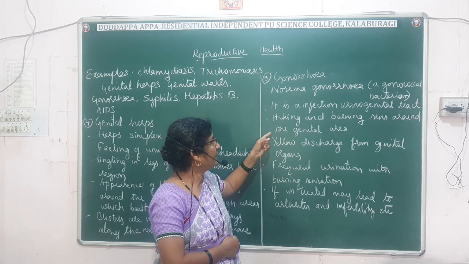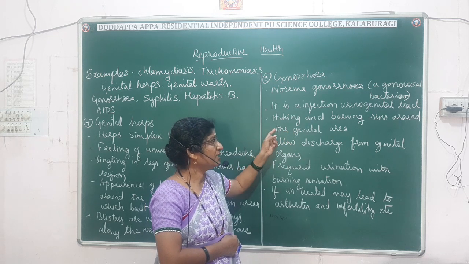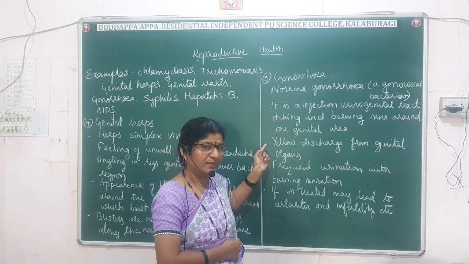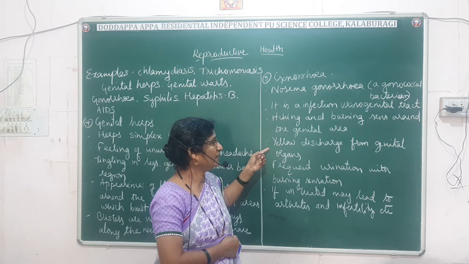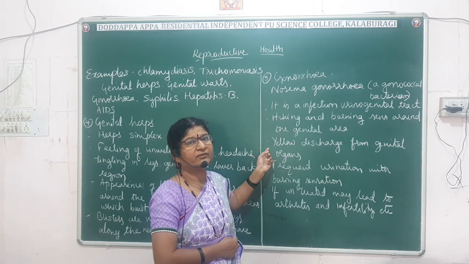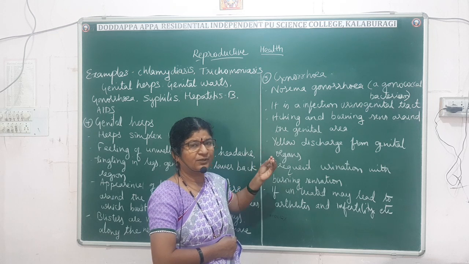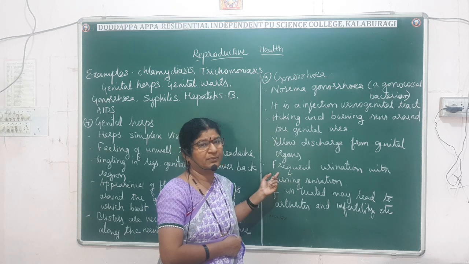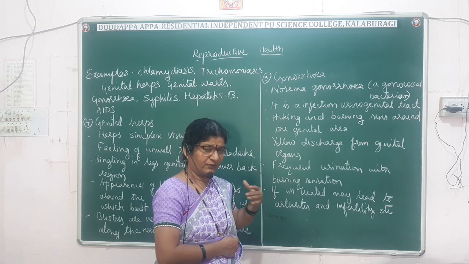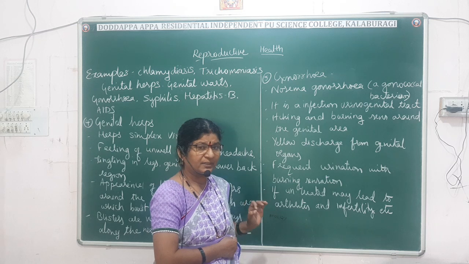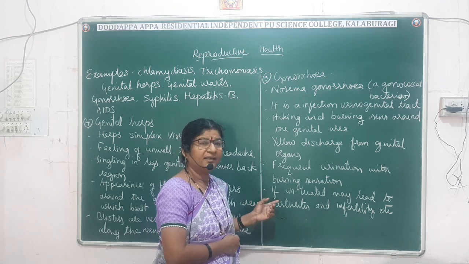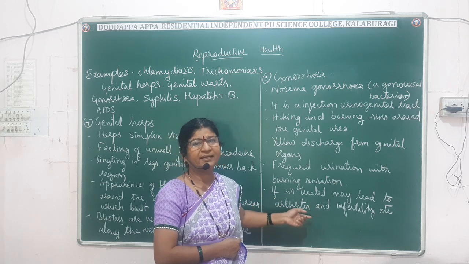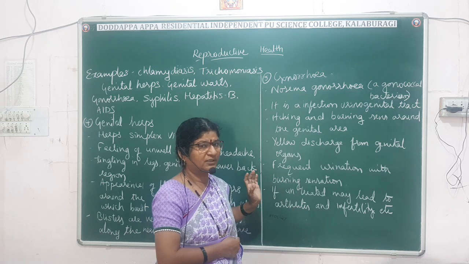It includes itching and burning sensation around the genital area, and yellow discharge from the genital organs, and frequent urination with burning sensation. For the urination, the person will go again and again, but with a burning sensation. If gonorrhea is untreated, it may lead to infertility and arthritis. So this is about gonorrhea.